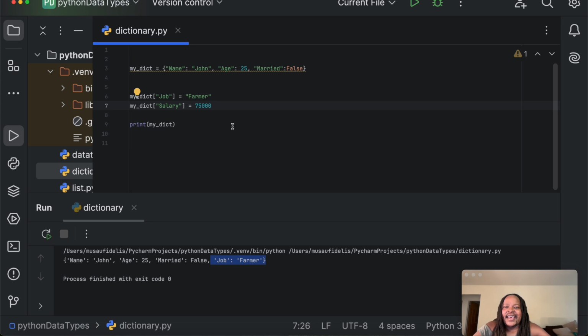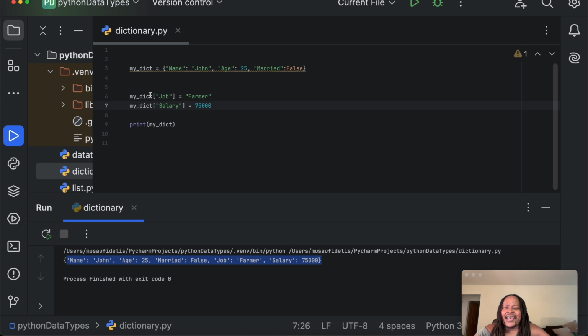If I run my_dict now, John is also going to have a salary. As you can see here, John now has a key of salary with a value of 75,000. And that's how you can add items to a dictionary.